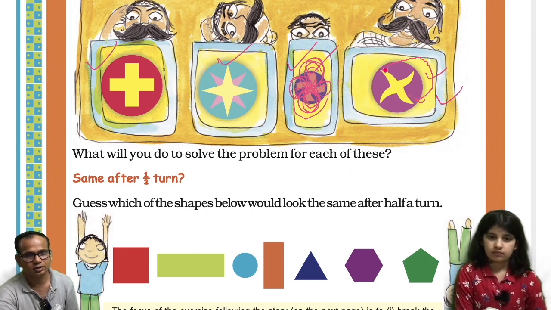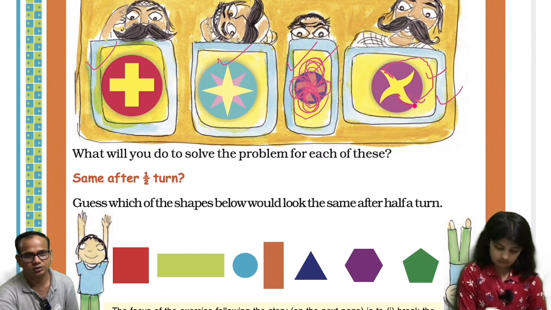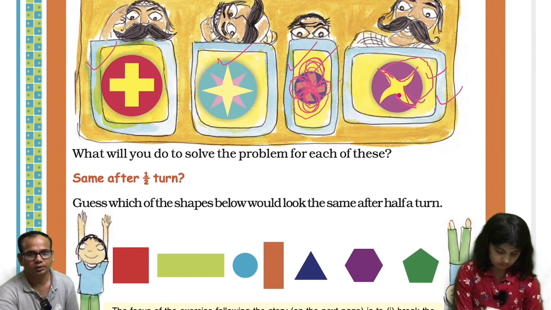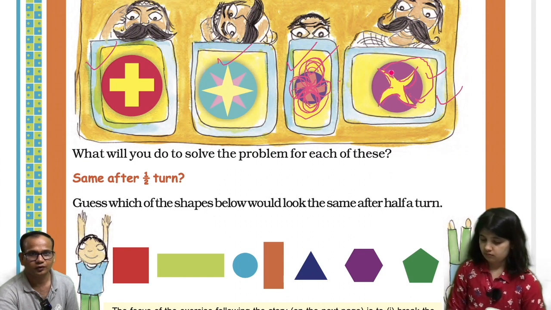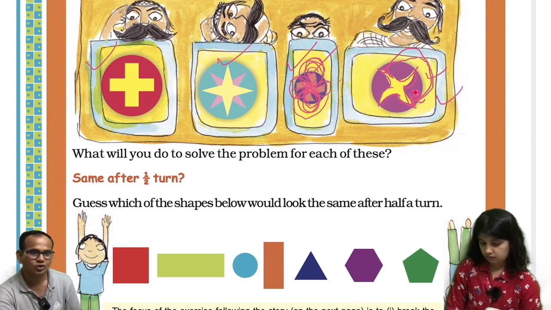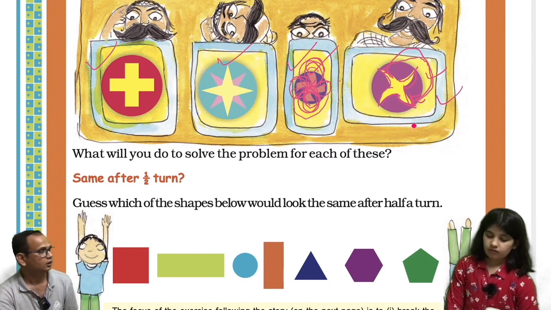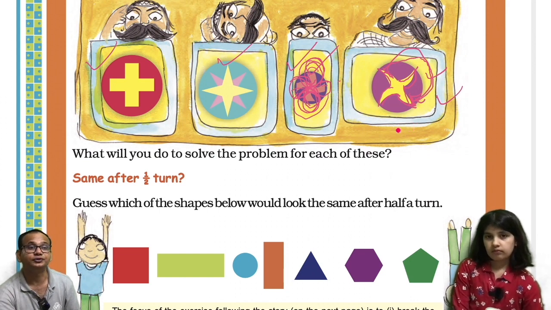This edge will be this edge, this side, and this will be here. So when you turn it, it is exactly like this. So in all these four locks, the king will get confused.